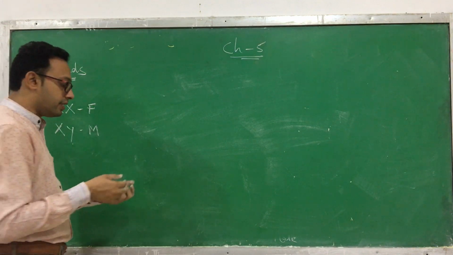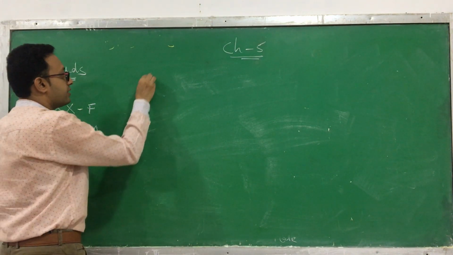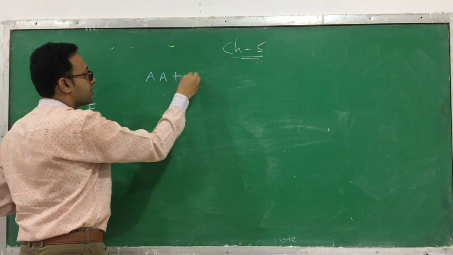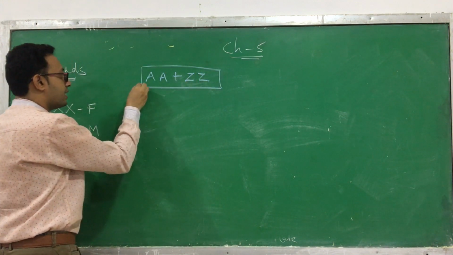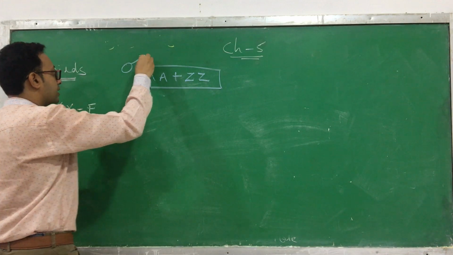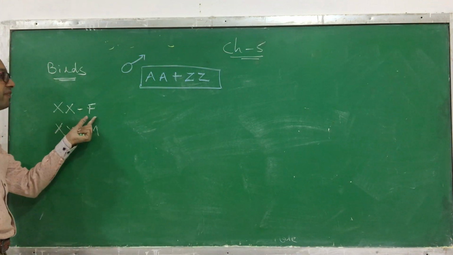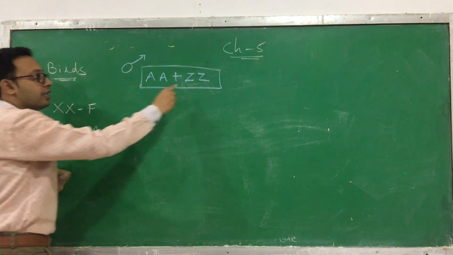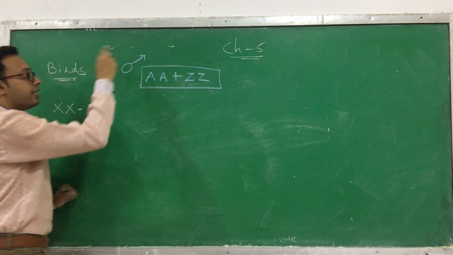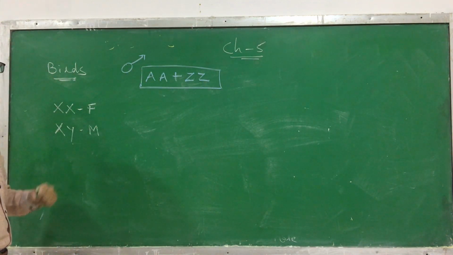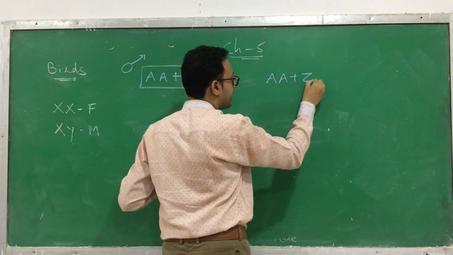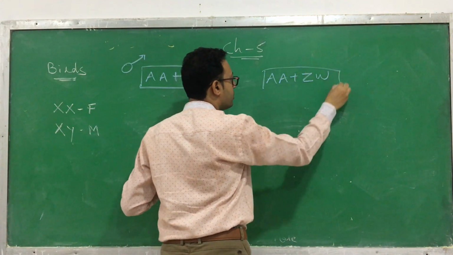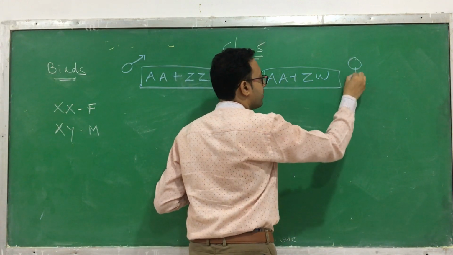In the case of a bird it is opposite. Suppose it is AA plus ZZ, then it is a male. Normally if they are the same we call it female, but in birds it is reversed. If two are the same, then we call it male. And if they are different, AA plus ZW, okay, this is the chromosome pair, then we consider it a female.